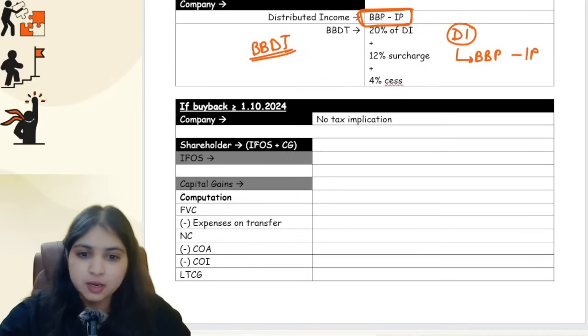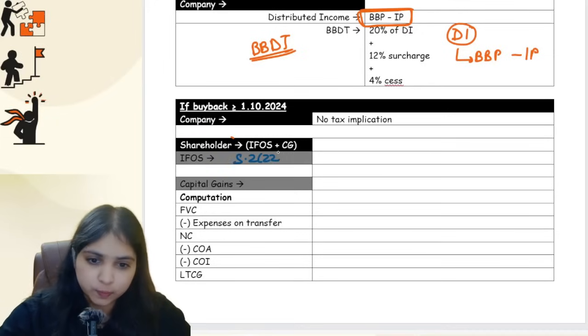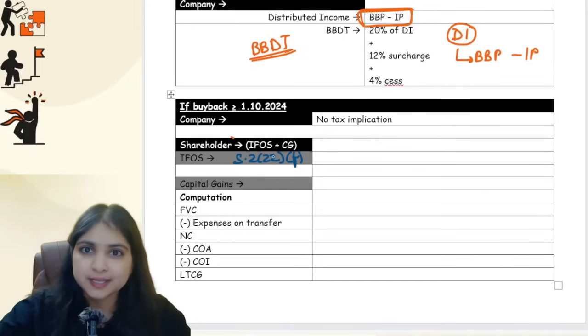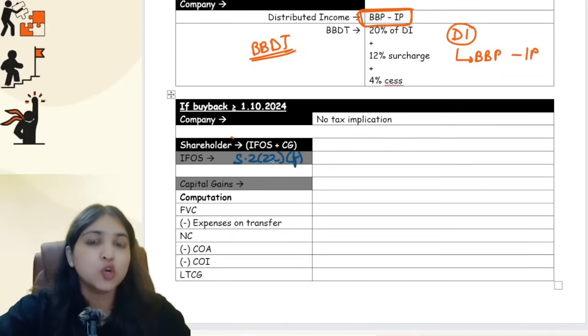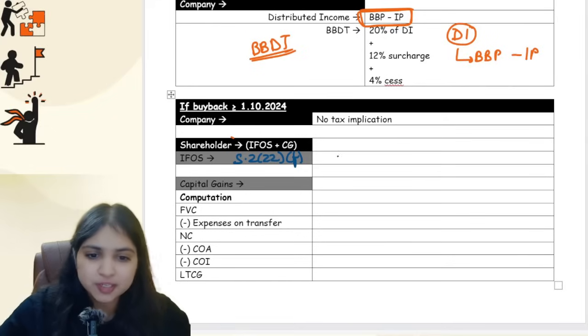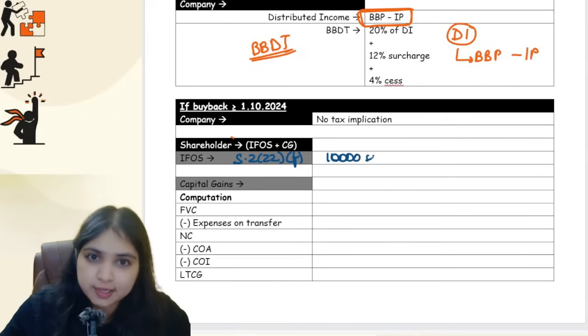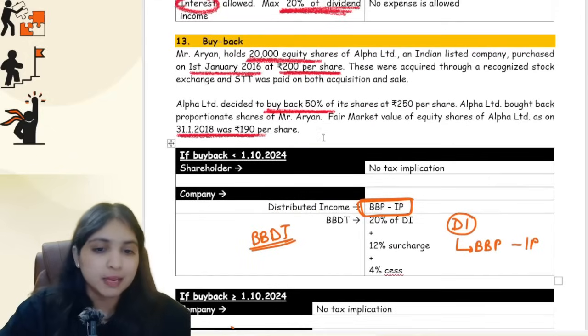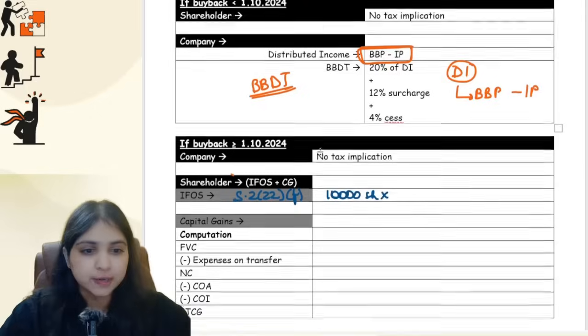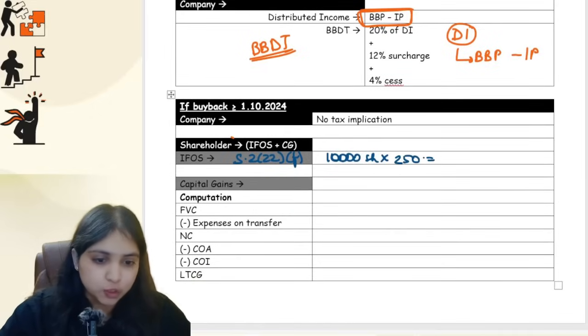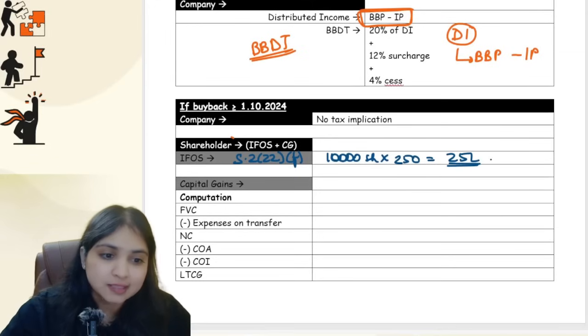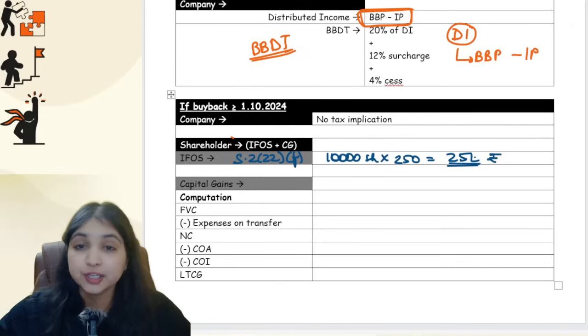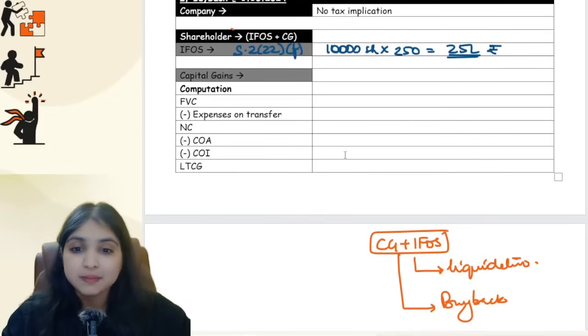Okay. First of all, IFOS. Under IFOS section 222F, whatever buyback price he is getting, as it is taxed over here, no expense adjustment, nothing. How much buyback price is he getting? 10,000 shares are getting bought back, guys. Per share, the buyback price he's getting is 250 rupees per share. So 10,000 shares into 250 rupees per share. This is going to be what? 25 lakh rupees. This 25 lakh rupees as it is will become IFOS 222F dividend. No expense is allowed to be subtracted over here. Story over. Then comes capital gains.